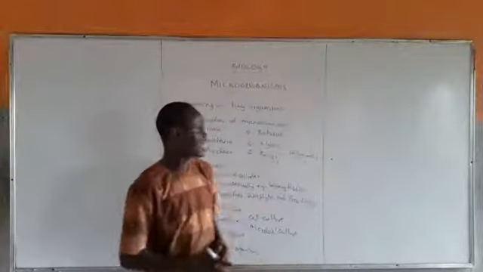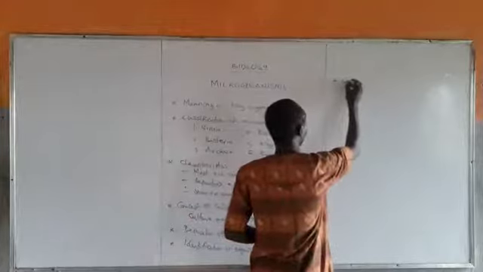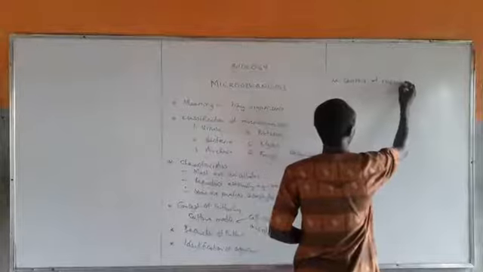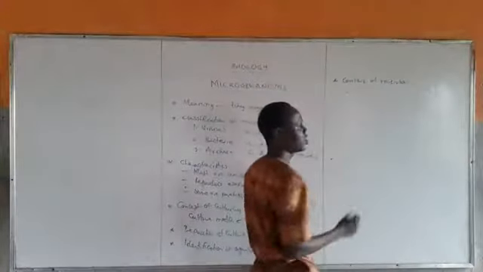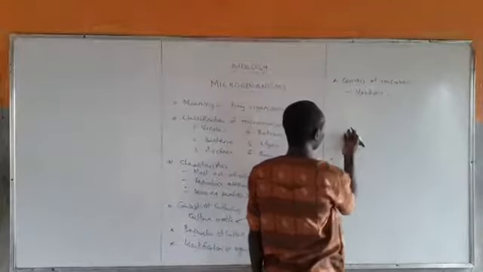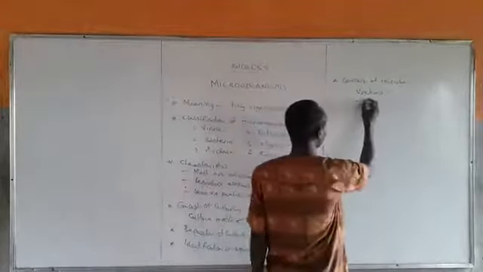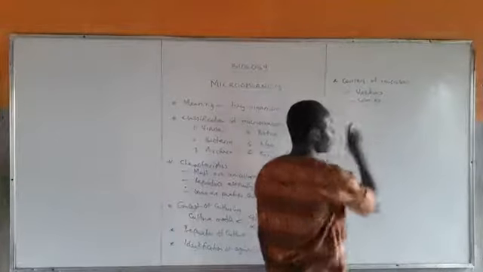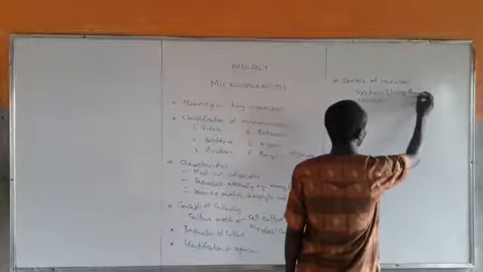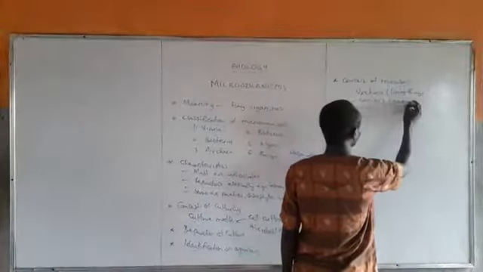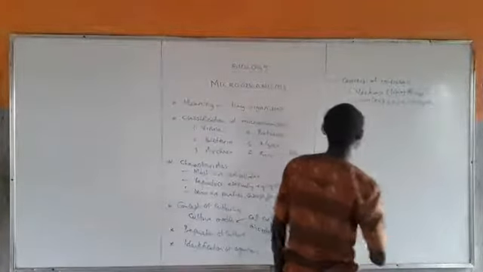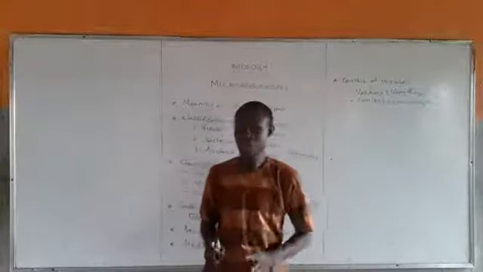In another class, we also treated carriers of microorganisms, where we said we can have living carriers, which we normally call vectors, and non-living carriers, which are simply called carriers. I also gave you examples of these.